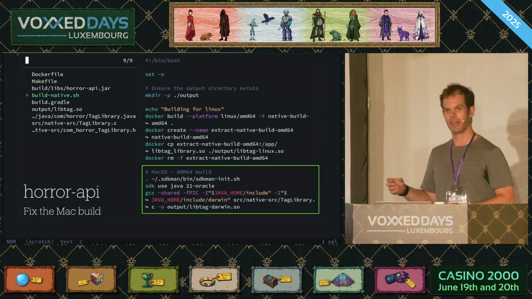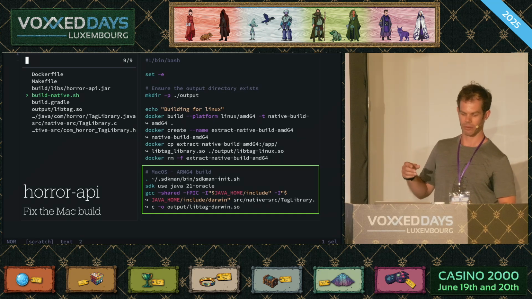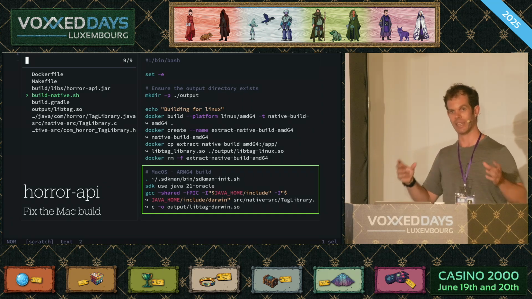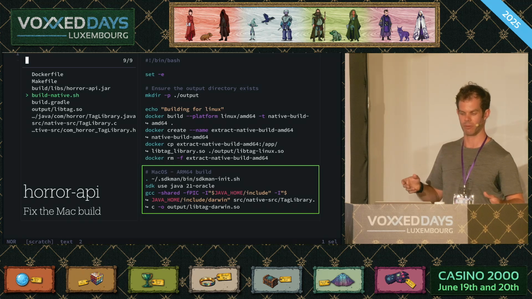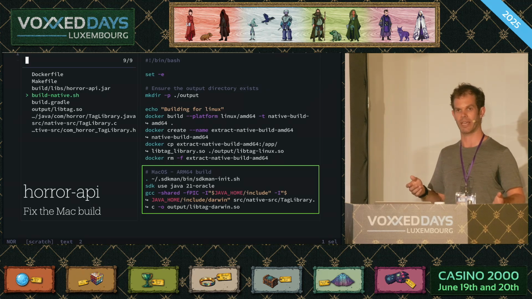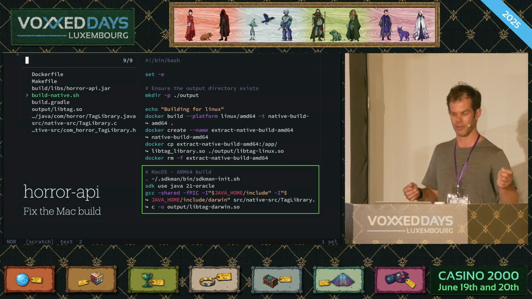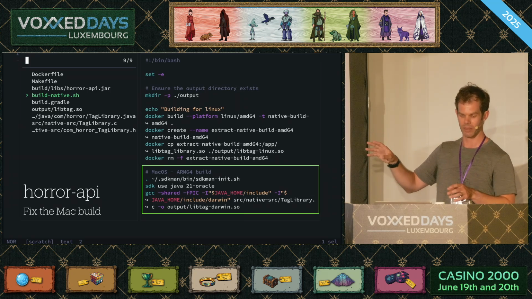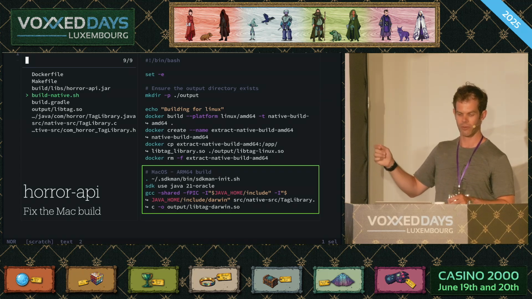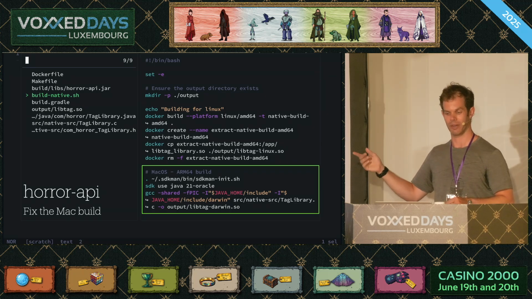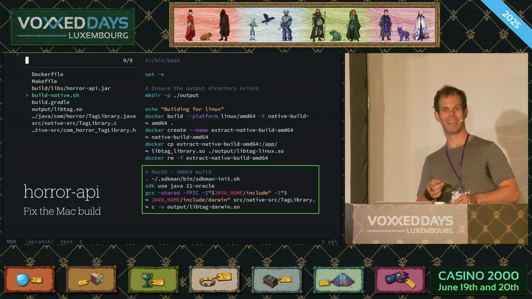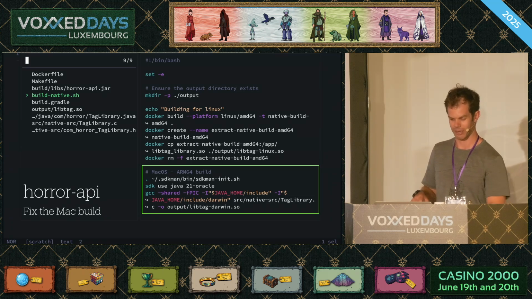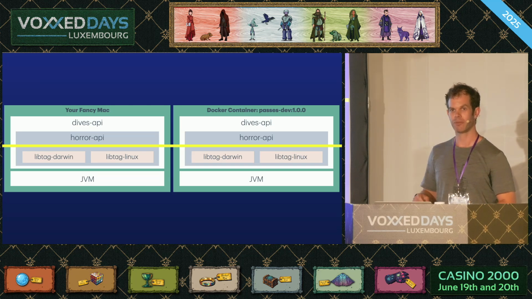So we can take that, and we can pull it back up into our build native script, and we can throw this part under the rest of it, so it's running natively on the Mac on which we run the build. So it's essentially the same, but it's been boiled down to one command line. Run GCC, point it at the JNI include directory so it can find the Java bits it needs, point it at our source file, and ask for libtag.darwin. This should actually be called libtag.dylib because that's the convention on Mac, but it doesn't really make a difference in reality.